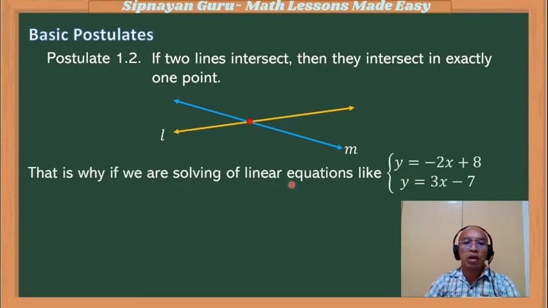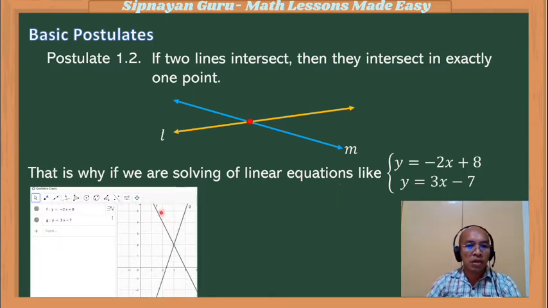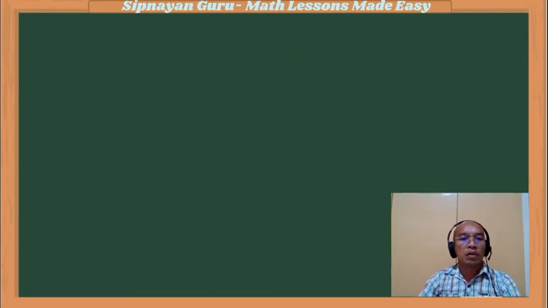That is why, if we recall our lesson about systems of linear equations, one way of solving them is by the graphical method. The first equation is this, then this is the graph of the second equation, 3x minus 7. The solution of this system of linear equations is a point, the intersection of the two graphs of the linear equations, and that is the coordinate (3, 2).